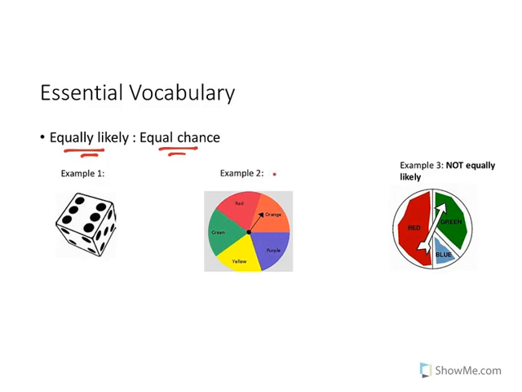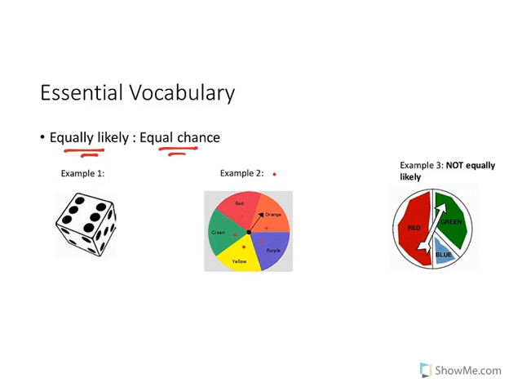In number 2, this spinner is split up into 5 sections, and all the sections are equal. So if I spun the little black arrow around, I have an equal chance of landing on any color.